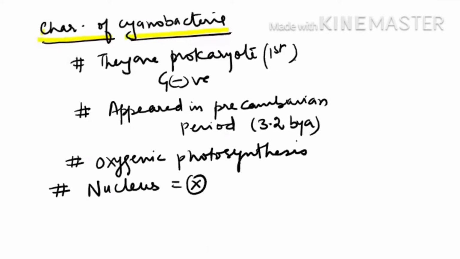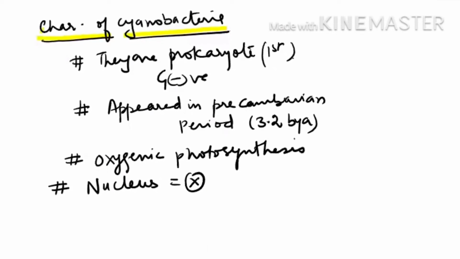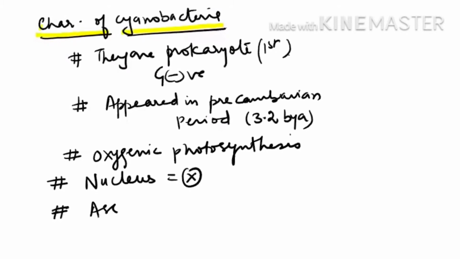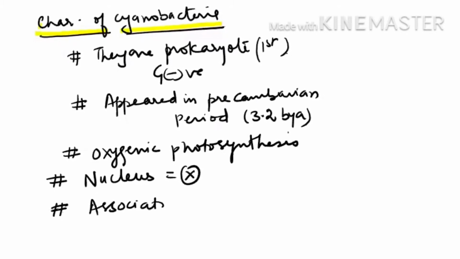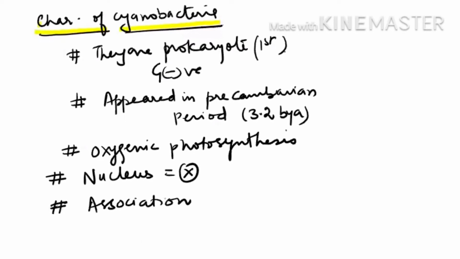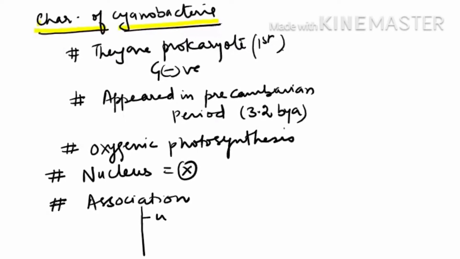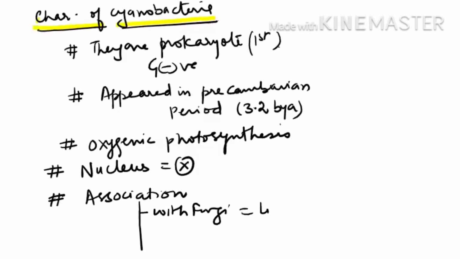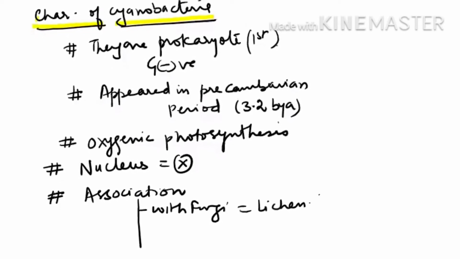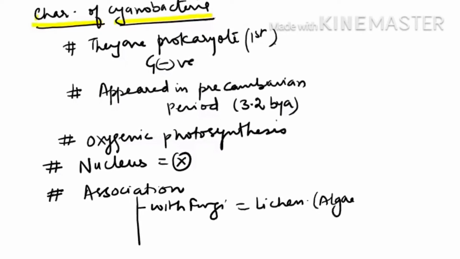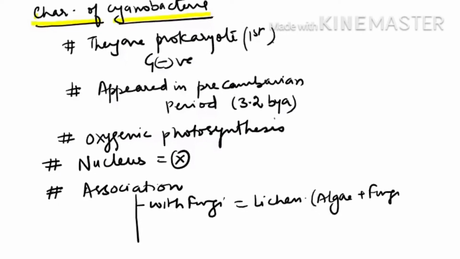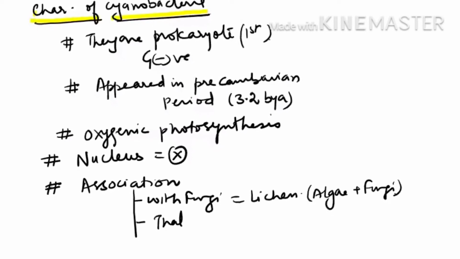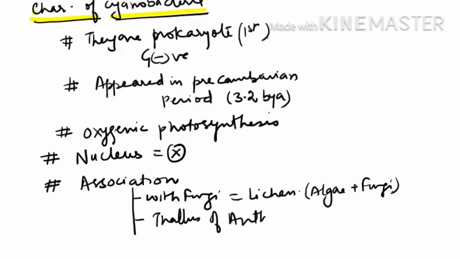It is observed that they make association with each and every member of the plant kingdom. Now let us see how their association works. If they make association with fungus, then we call them lichen, because lichen is algae plus fungus. They are found in the thallus of Anthoceros, and Anthoceros is a bryophyte.